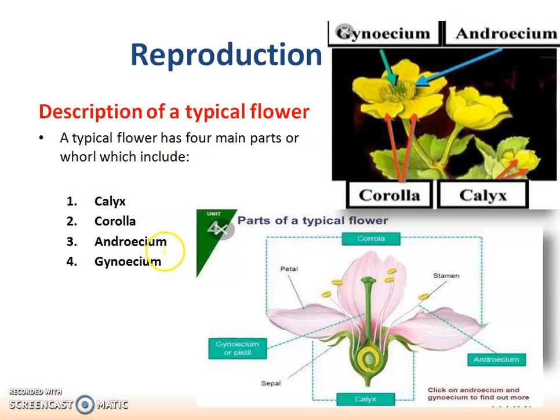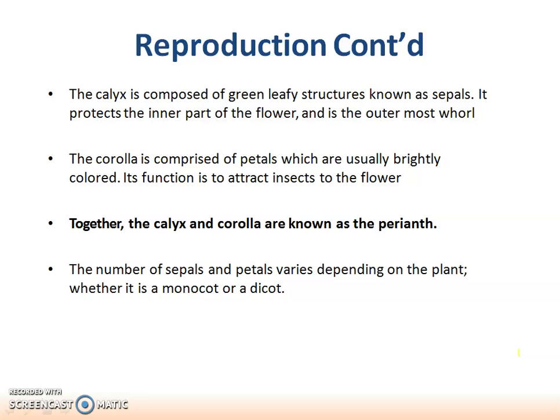Androecium is the male part, the stamens. Gynoecium is a group of carpels. The calyx is composed of green leafy structures called sepals, and it protects the inner part of the flower. Corolla is composed of petals, which are brightly colored and attract insects. Calyx and corolla together are called the perianth.